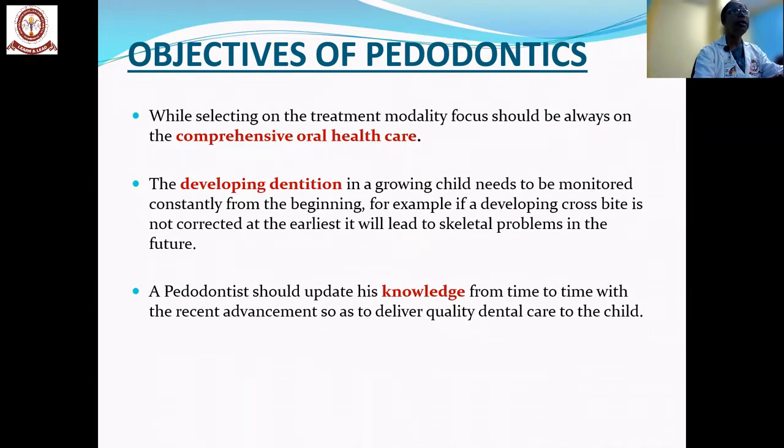And the developing dentition: the child will be crossing from primary dentition to mixed dentition and permanent dentition. So the developing dentition has a more important role. If you correct all the dental problems during this period, monitoring properly, the dental problems in the adult phase, that is the permanent dentition, will be avoided.